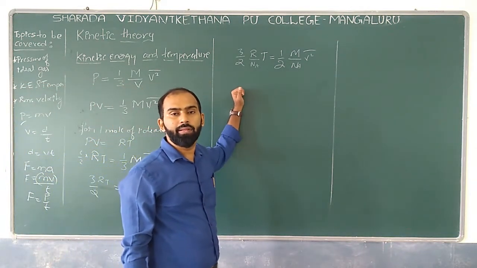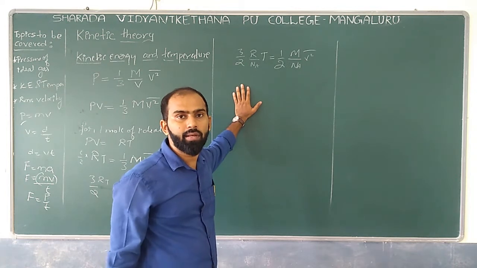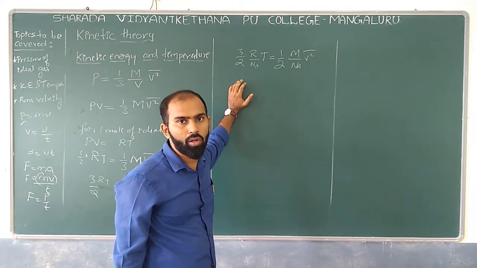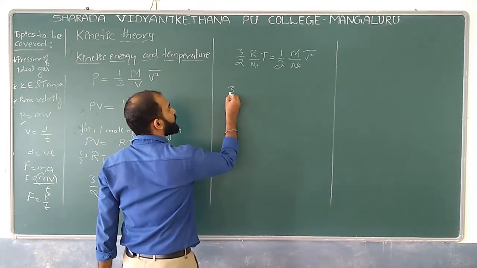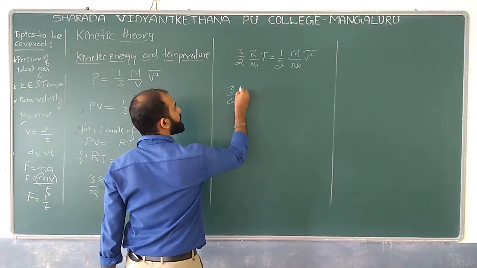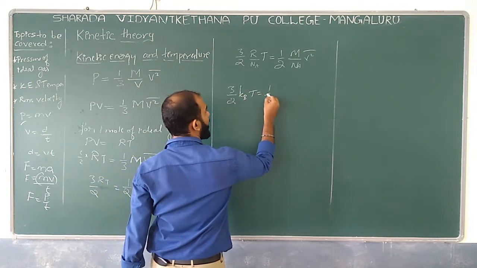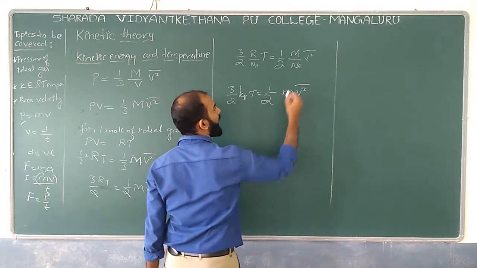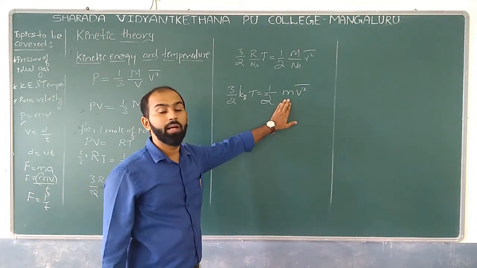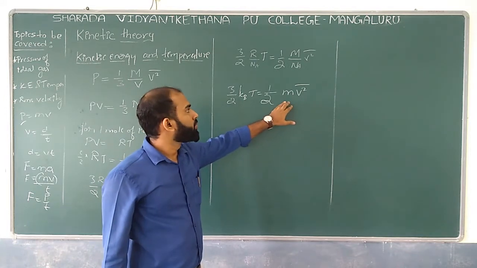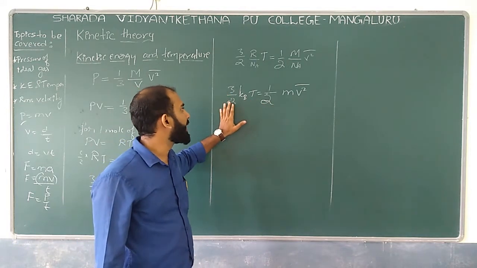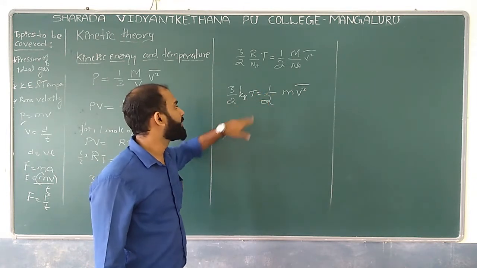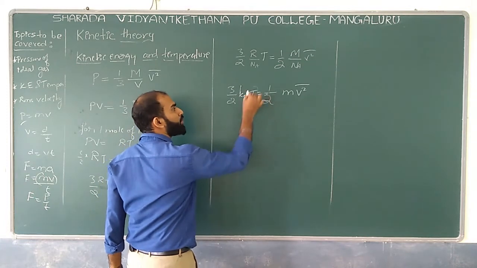Hope you remember the things discussed in our first class, that R by Na can be taken as the Boltzmann constant. That is 3 by 2 Kb T is equal to 1 by 2 m V square bar, where m indicates the mass of the molecule. Okay? So don't you think it looks like half mv square? It's nothing but kinetic energy, and your kinetic energy is directly proportional to temperature.